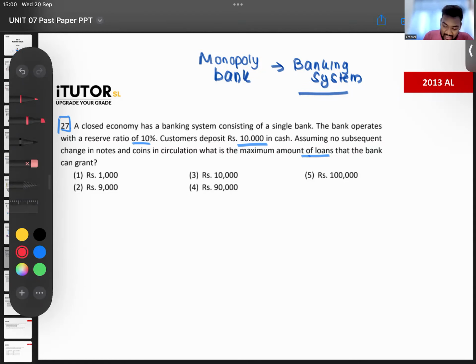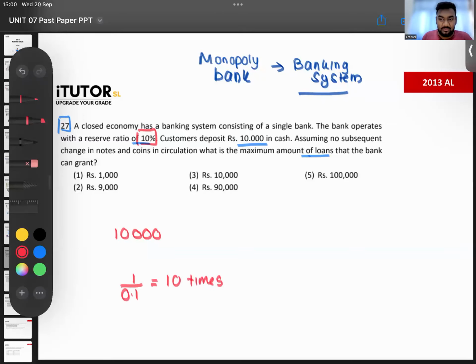Then think, guys, 10,000 has come into a banking system. So when this 10,000 comes into a banking system, our SRR is 10%. So how much is our deposit multiplier then? Our deposit multiplier is 10 times.